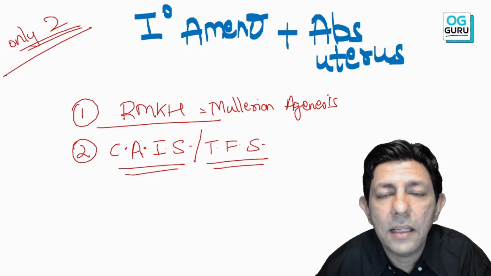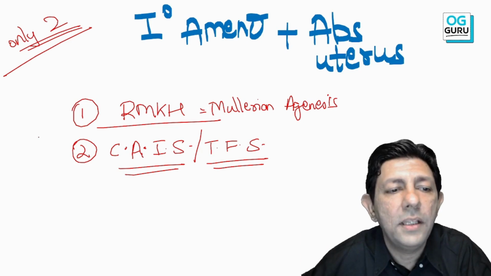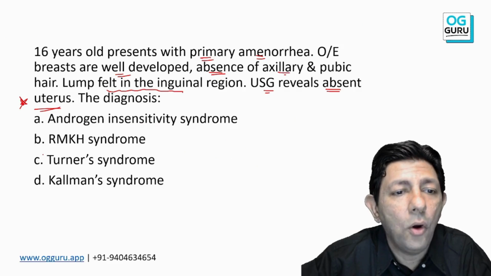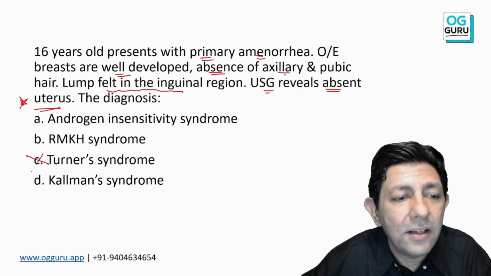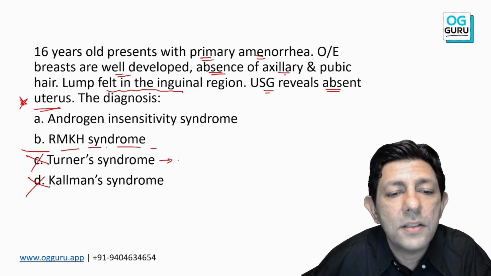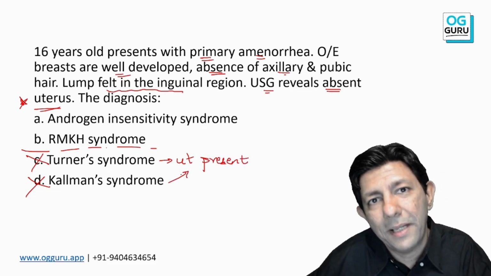So just remember this much, primary amenorrhea, absent uterus combination, only these two things. So automatically Turner syndrome, Kallmann syndrome out. Why? Because in Turner syndrome the uterus is present, and similarly even in Kallmann the uterus is present.